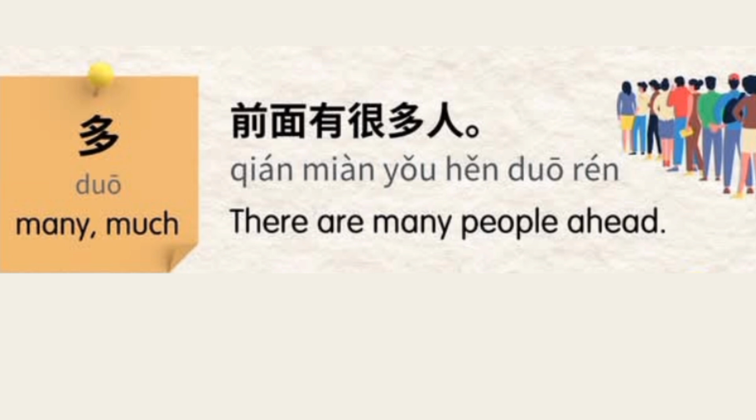Let's observe the example in much more detail. 前面, ahead. This word is used for ahead in Chinese. 有, have. 很, very. 多人, many people. So together it makes: 前面有很多人。 There are many people ahead. Let me highlight the words we just learned. 多，多。 Here it is, you learned it. Let's move to our next adjectives.